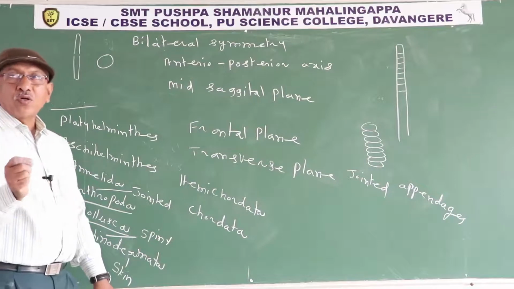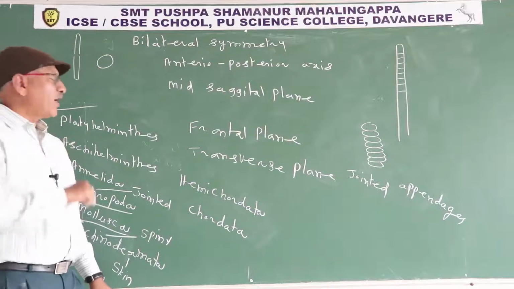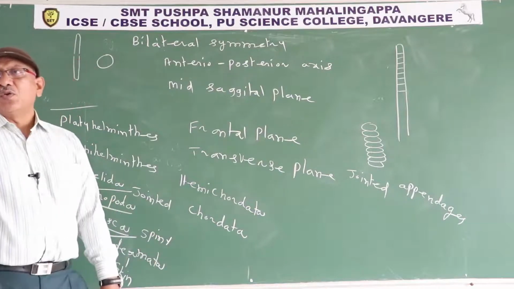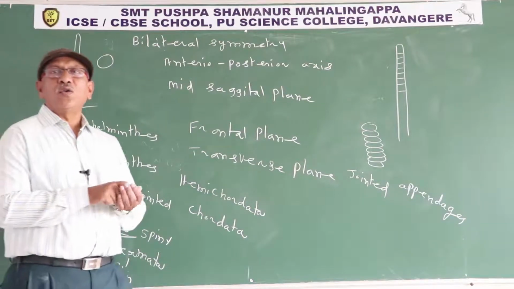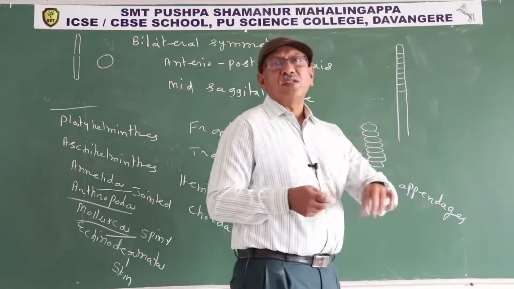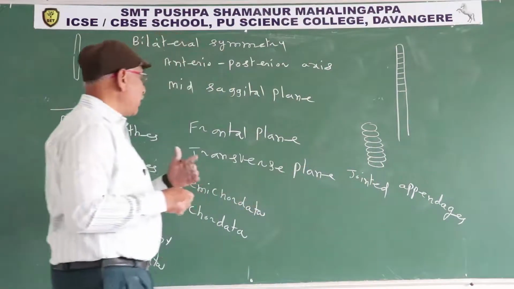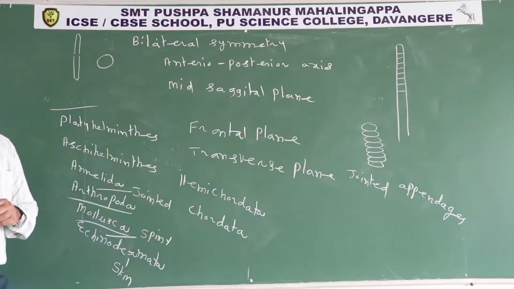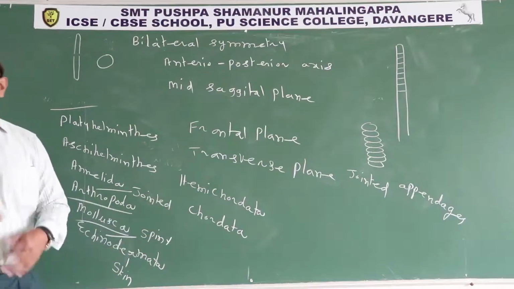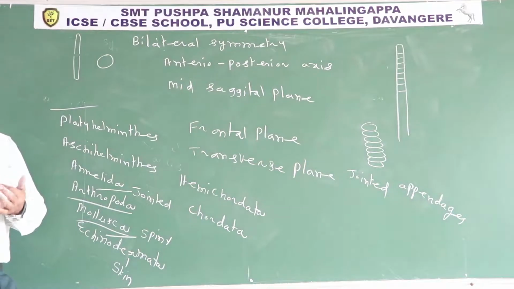Animals having notochord at some stage in their lifespan are included in phylum Chordata. What is notochord? A stiff rod-like structure present on the mid-dorsal surface of the body. It gives support to the body and provides a place for attachment of muscles. In higher chordates, notochord is replaced by the vertebral column or backbone.